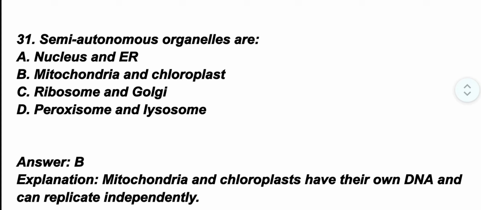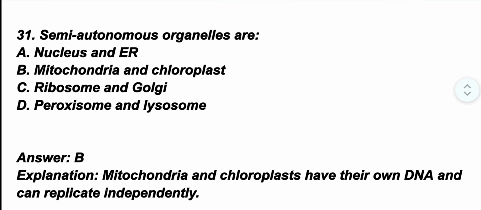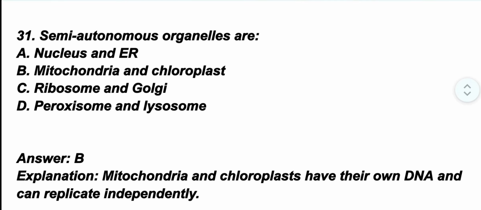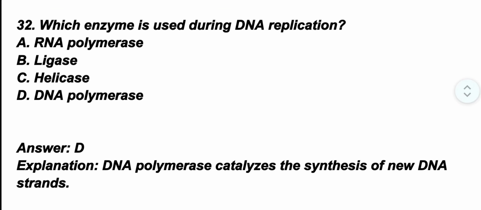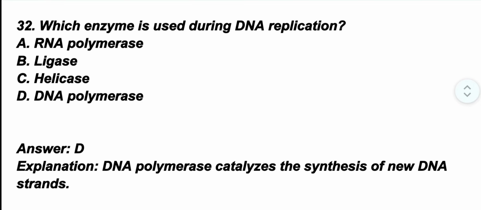Question number 31. Semi-autonomous organelles are? The correct option is option B, mitochondria and chloroplast. Mitochondria and chloroplast have their own DNA and can replicate independently. Question number 32. Which enzyme is used during DNA replication? The correct option is option D, DNA polymerase. DNA polymerase catalyzes the synthesis of new DNA strands.